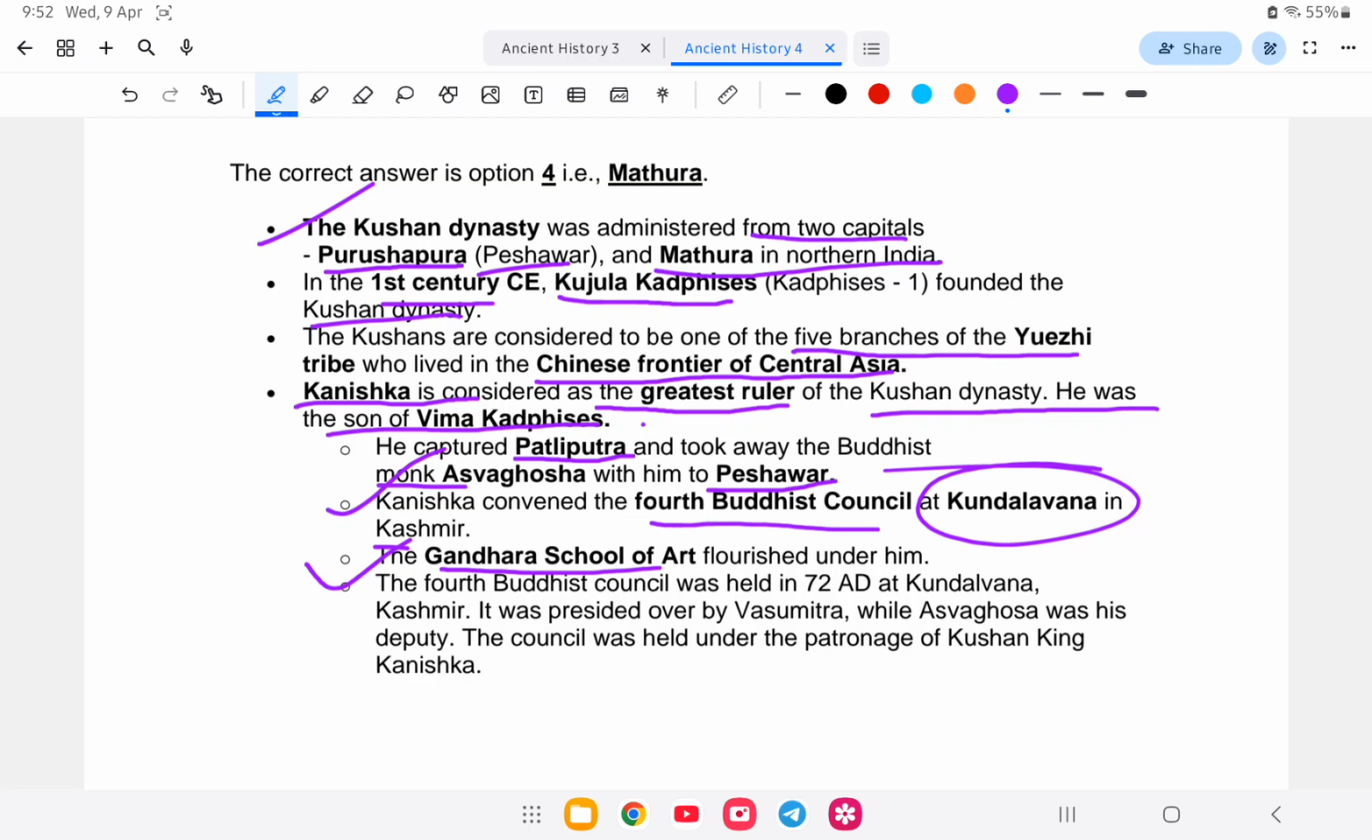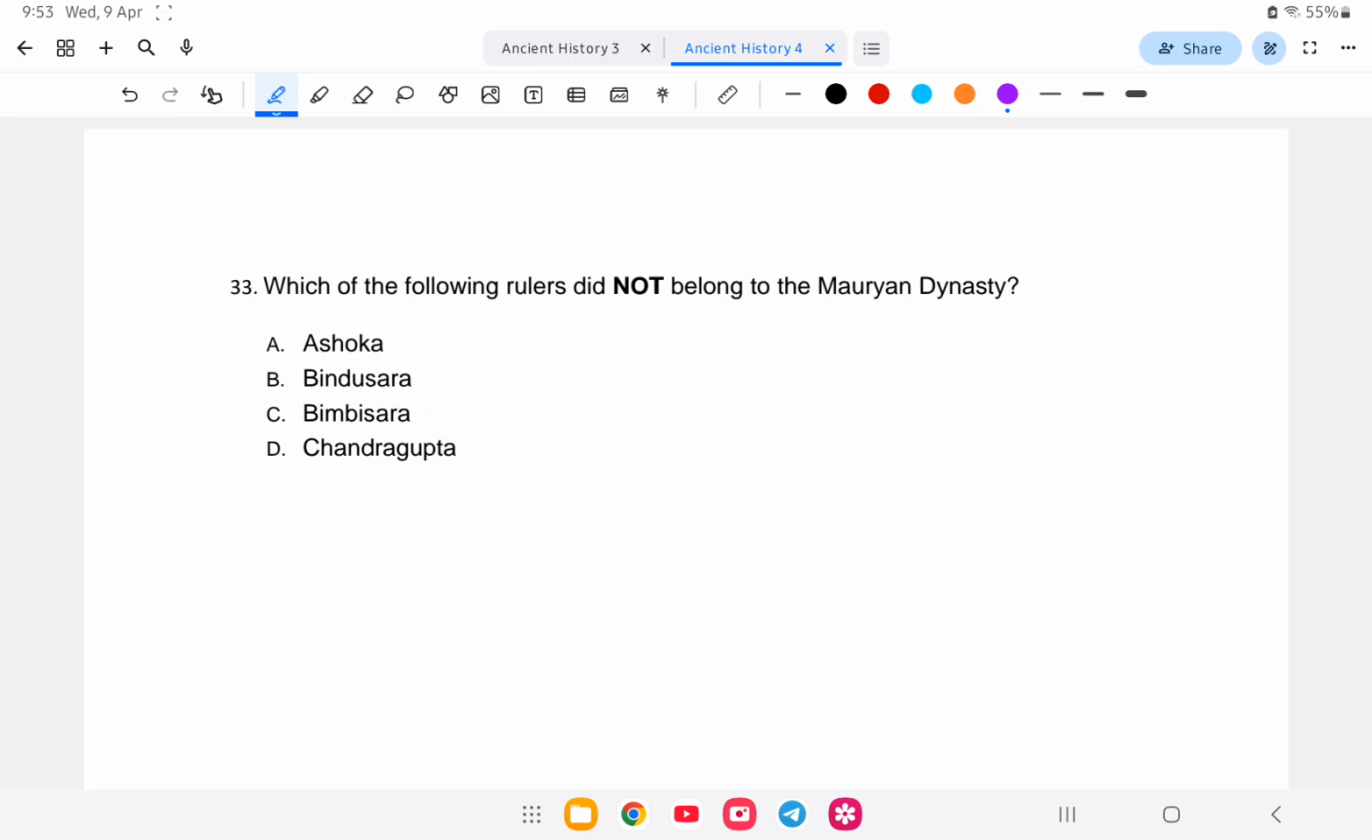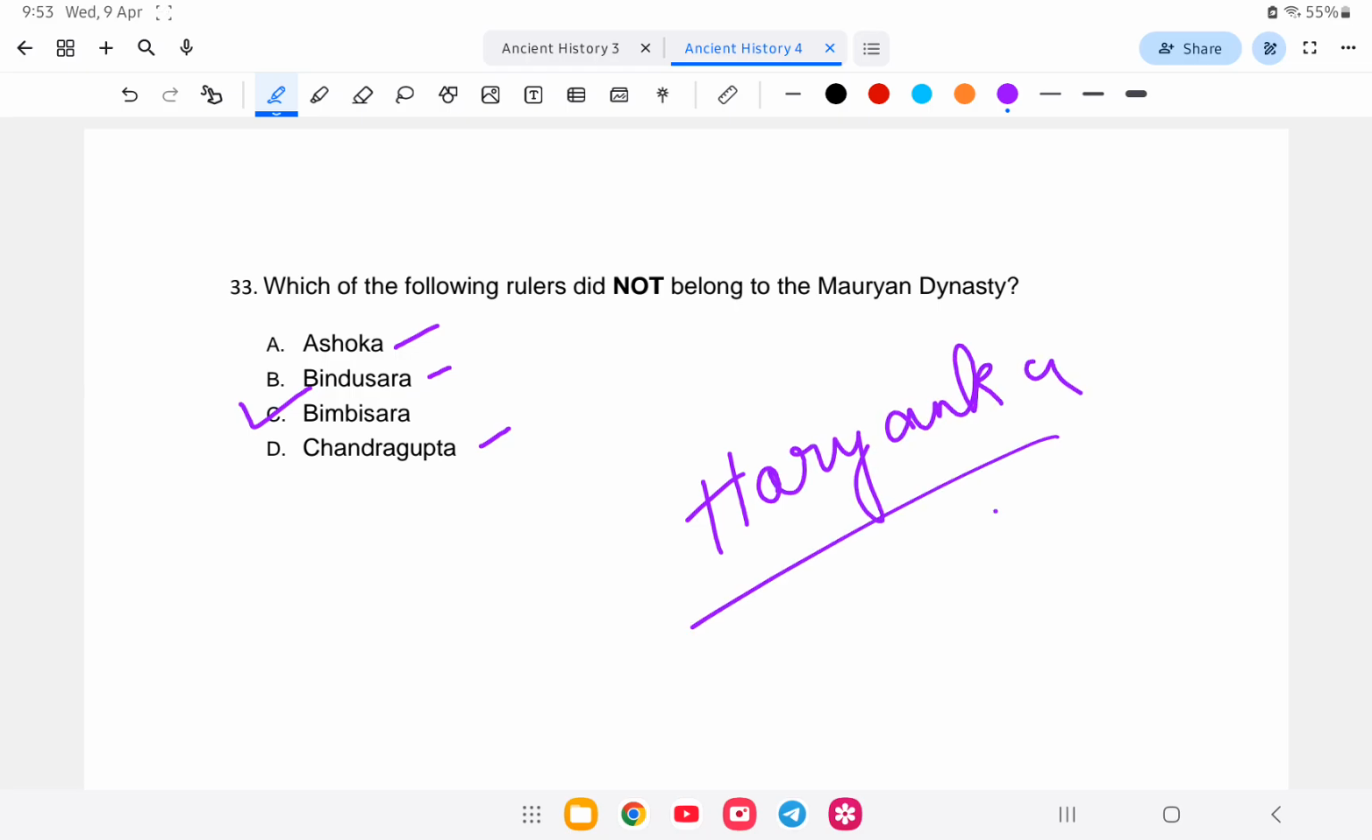Next question. Which of the following rulers did not belong to the Mauryan Empire? So I've already explained. Ashoka bhi deksha, Bindu Sara bhi deksha, Chandragupta bhi is. So Bimbisara belong to the Haryanga dynasty. Haryanga dynasty is not Haryana but Haryanga. Next question.